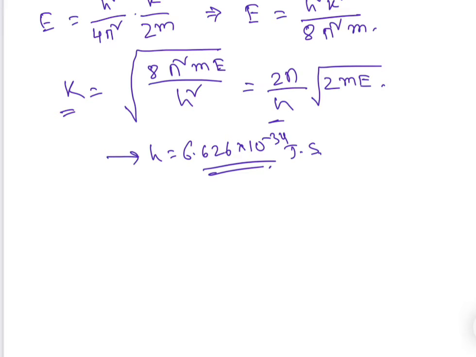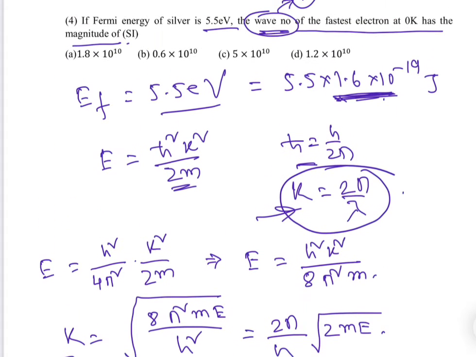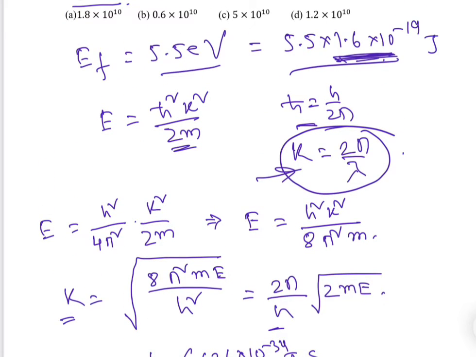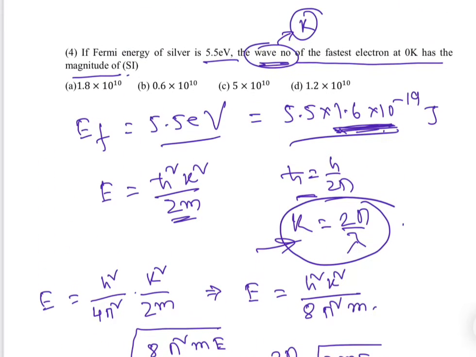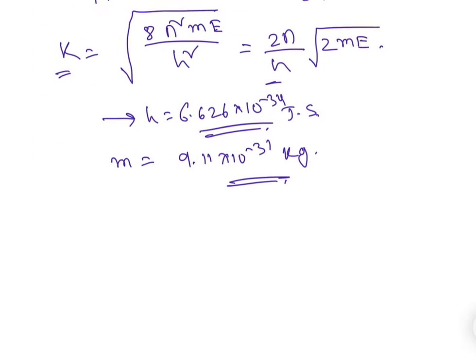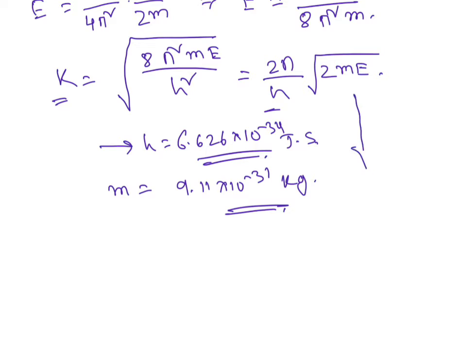This is just Planck's constant, and similarly m value is 9.11 into 10 to the power minus 31 kg, and E we have already written here. So this is in Fermi energy. Okay, so ultimately, if we put all the values, we will have k equal to 1.19 into 10 to the power 10.